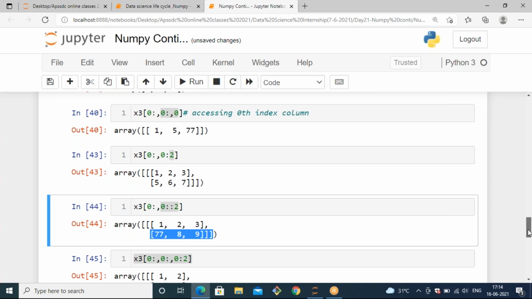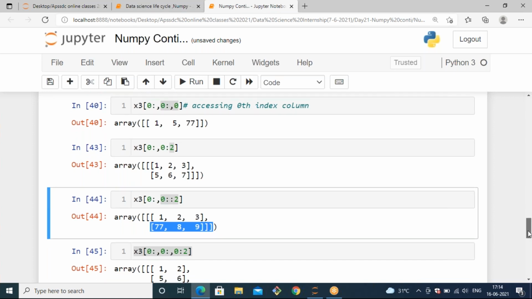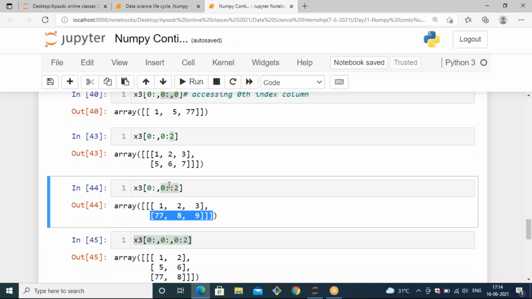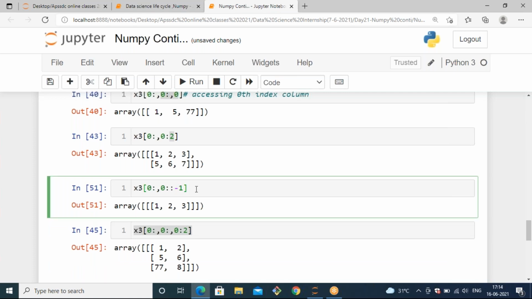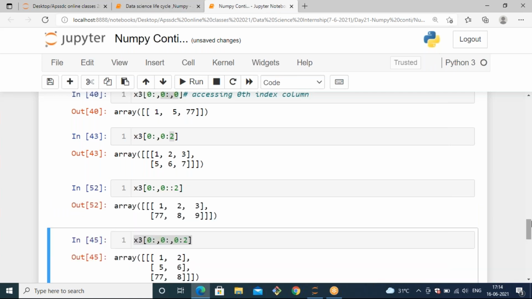Then you will get the first row and last row. In that case, you can also use -1. If you use -1, it will generate only the first row. Better to use this syntax only.